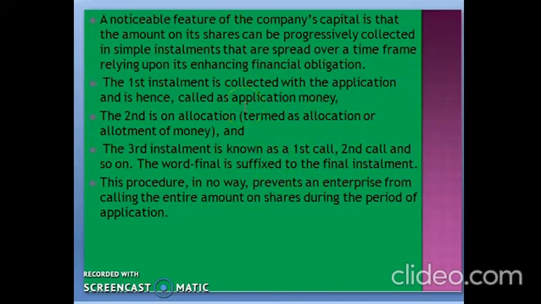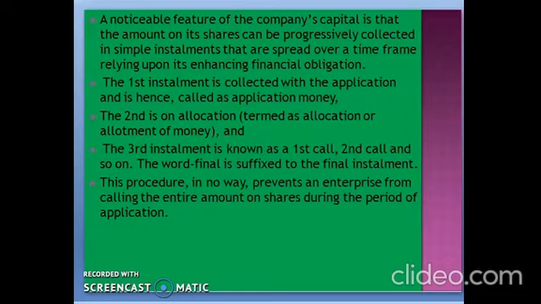of the share's value. This procedure in no way prevents an enterprise from calling the entire amount on shares during the period of applications. That means you can demand the entire amount at the time of application itself. It's not compulsory to demand the values in fractions, and you can also demand the entire value of your shares together instead of in fractions.